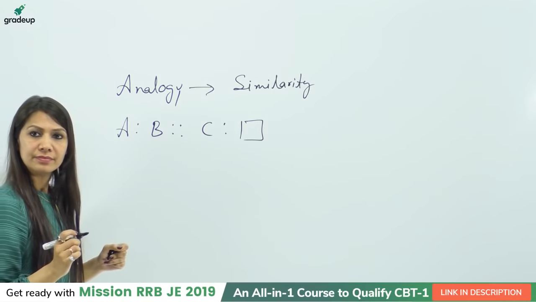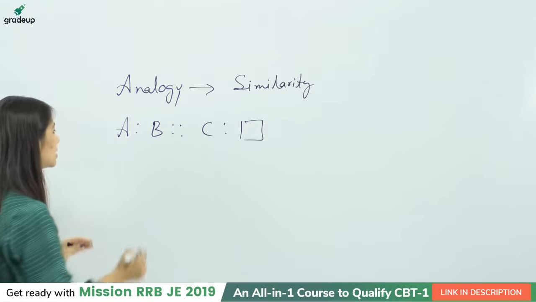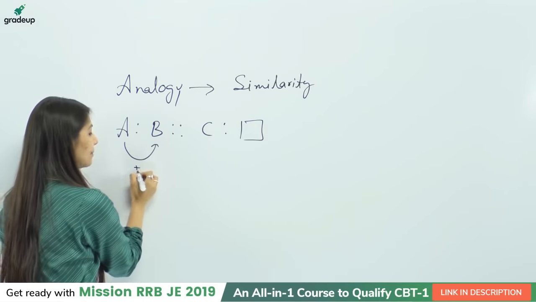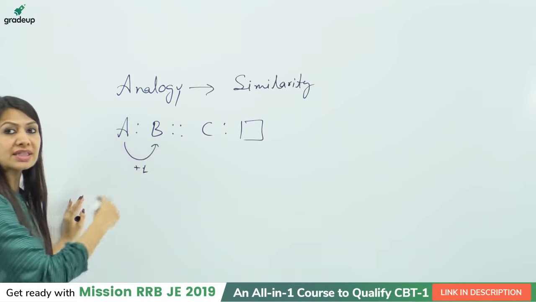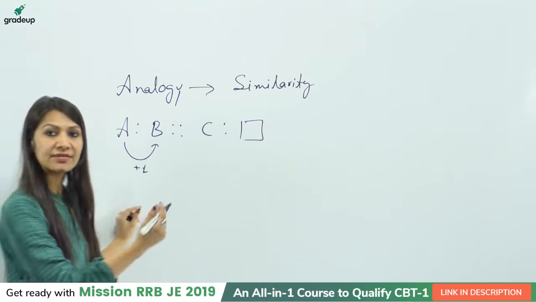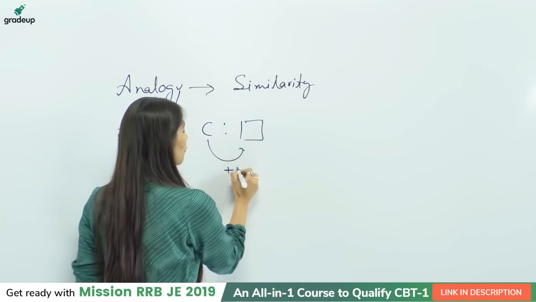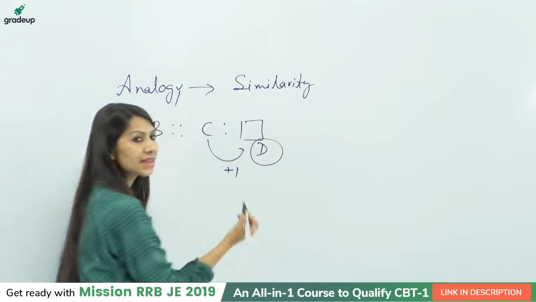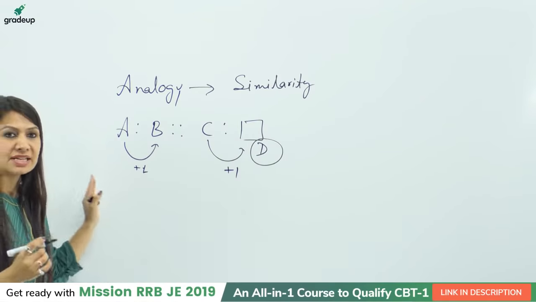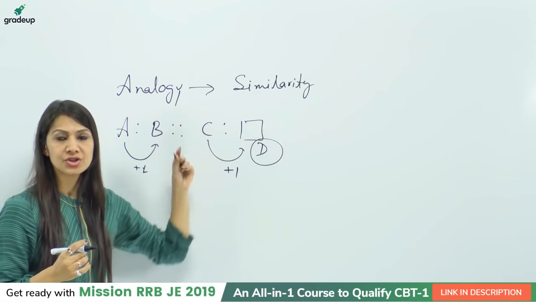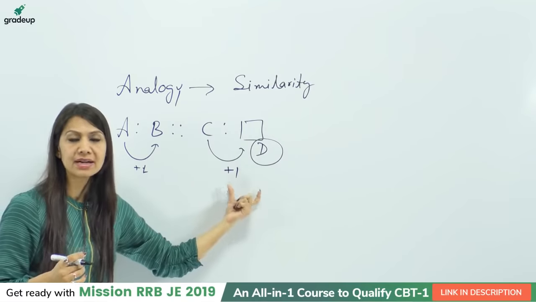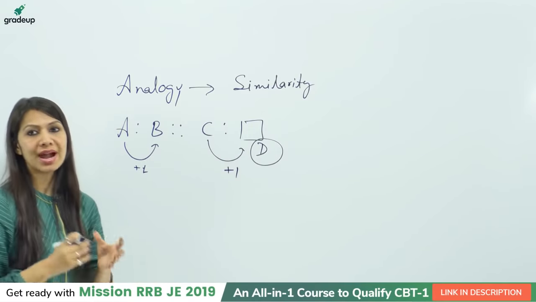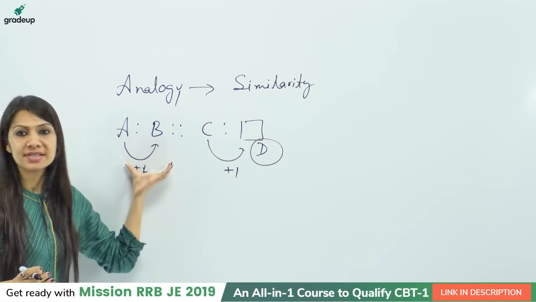So now I can say that A plus 1 is B. So in the similar way, C plus 1 will be D. This is called analogy, meaning some common logic which you are going to apply in the second part, but before applying you need to analyze it with the help of the first part.